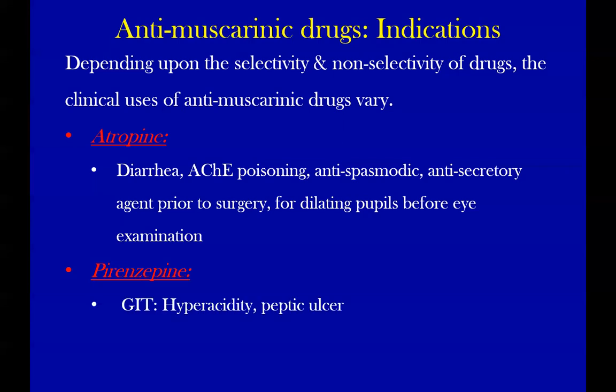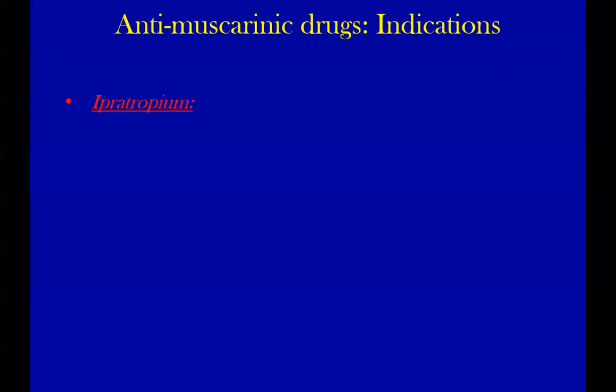Pirenzepine is for GIT hyperacidity and peptic ulcer, obviously decreasing gastric secretion. Any question? Benztropine is specifically for Parkinson's disease because it goes to the brain. Other indications: ipratropium is widely used for asthma because antimuscarinic drugs cause bronchodilation. Scopolamine is the drug of choice, the most widely used drug to prevent motion sickness.